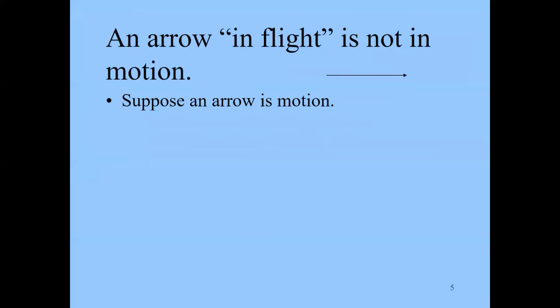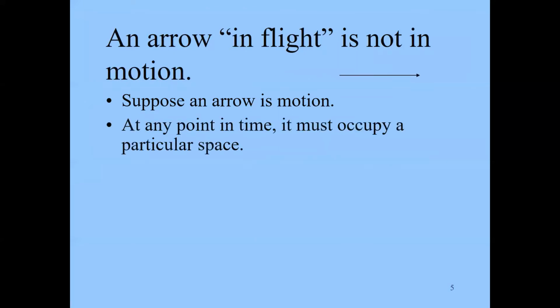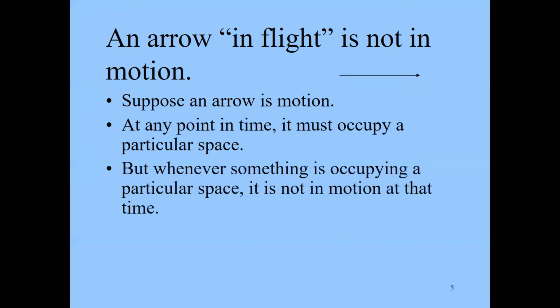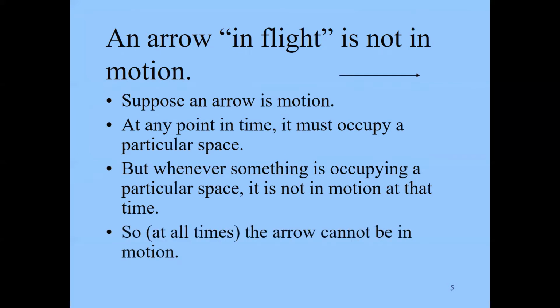So we have the arrow moving, but at any point in time, it must occupy a particular space. At any given time, it's in that particular space. But whenever something is occupying a particular space, it's not in motion at that time. It's just at that single space. And so at all times, the arrow cannot be in motion. Any given point in time, it's not in motion. So again, motion would be impossible.